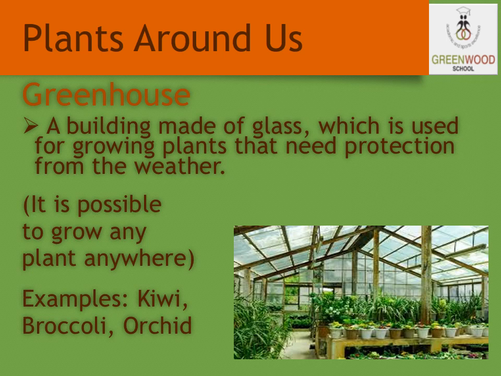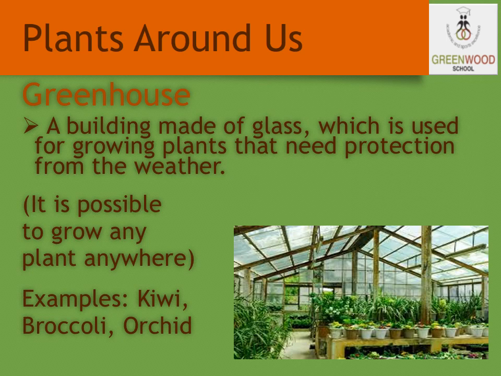For example, some of the plants cannot be grown in Indian climatic conditions. So they are introduced in the market from other countries. Some of the fruits, flowers, vegetables are transported from other countries, such as kiwi, broccoli, orchid.